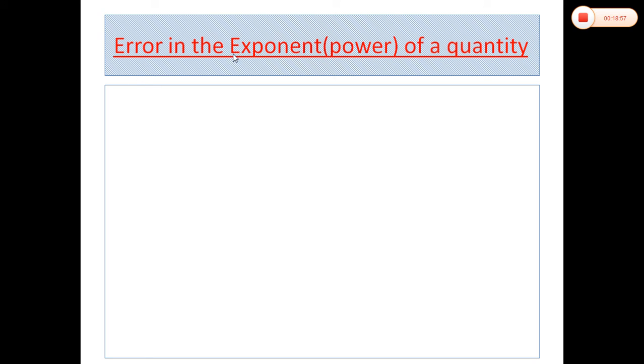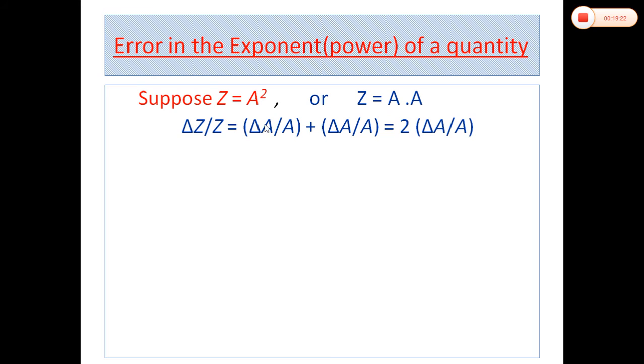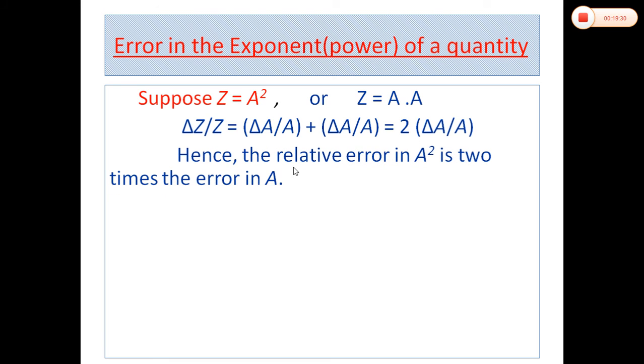Now, error in the exponent or power of a quantity. Let us consider a physical quantity z equal to A square, or z equal to A into A. Then the relative error in z will be written as the sum of the relative error in A and in A, that is, delta z over z is equal to delta A upon A plus delta A upon A, which is equal to 2 into delta A upon A. Therefore, the relative error in A square is 2 times the relative error in A.